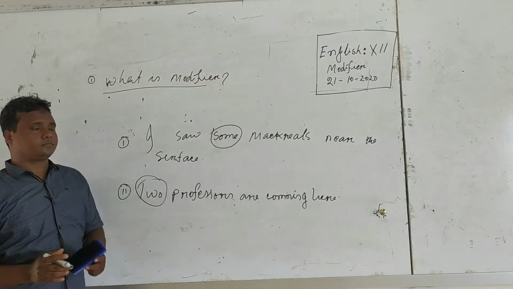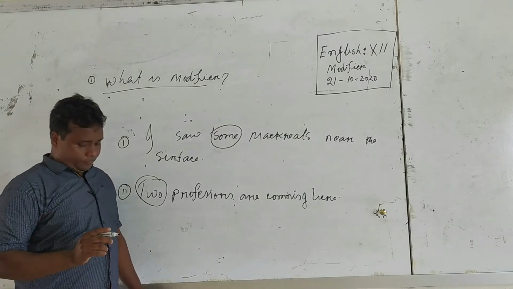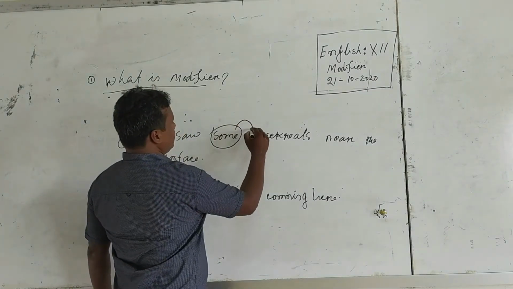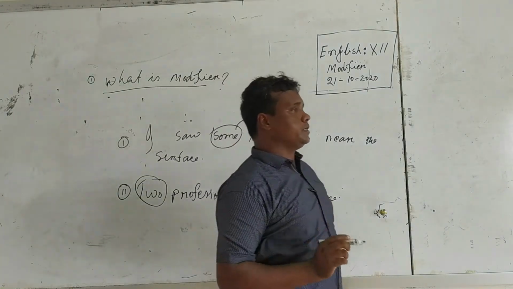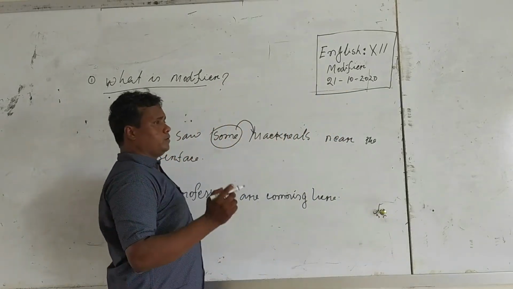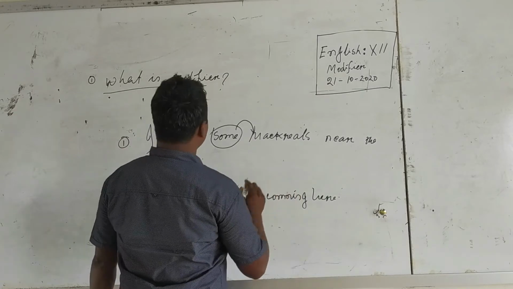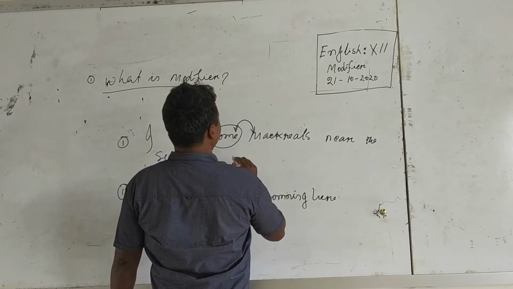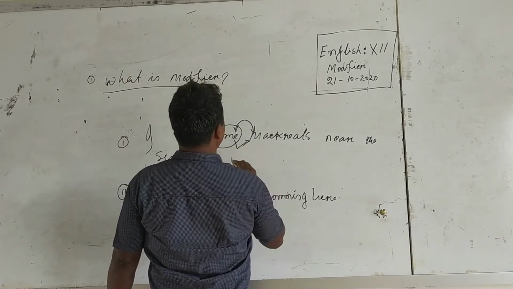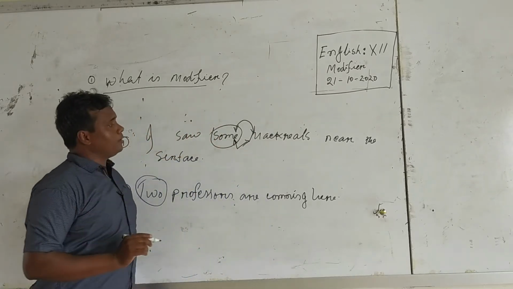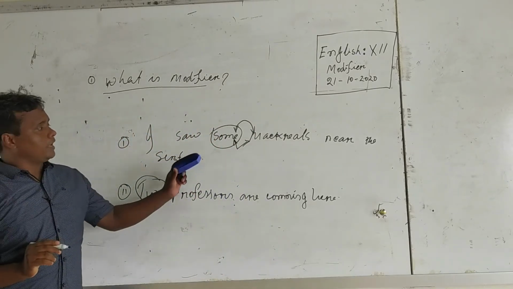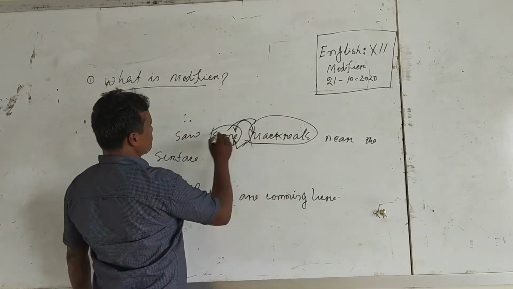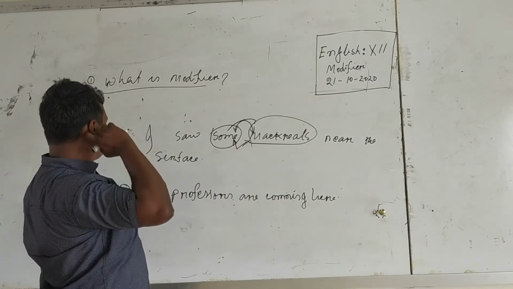Look at: I saw some mackerels near the surface. Mackerels means fish of the sea, one kind of fish which we find in the sea. Here some sits before mackerels and some modifies mackerels. Here the function of some is as an adjective. Mackerels is a noun and some, sitting before it, modifies mackerels.